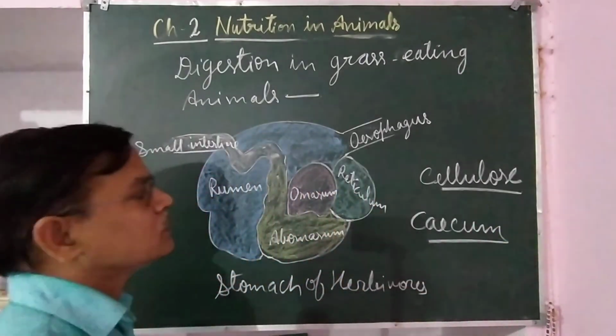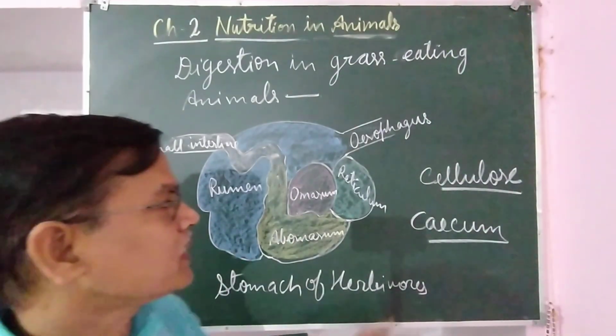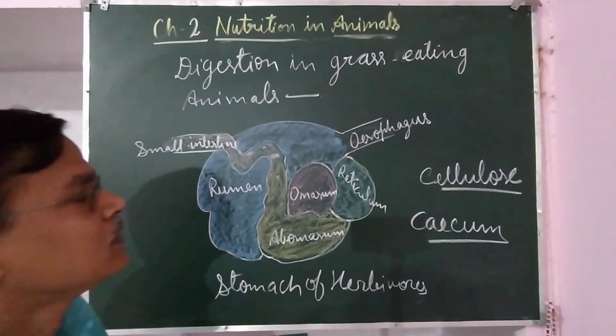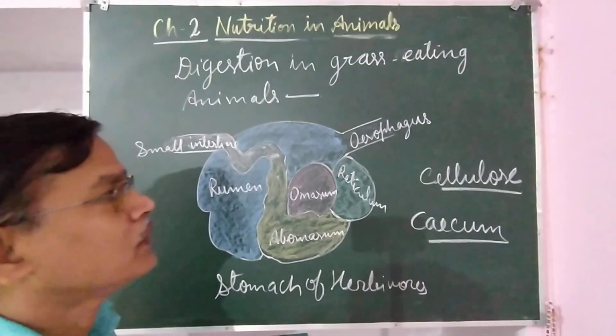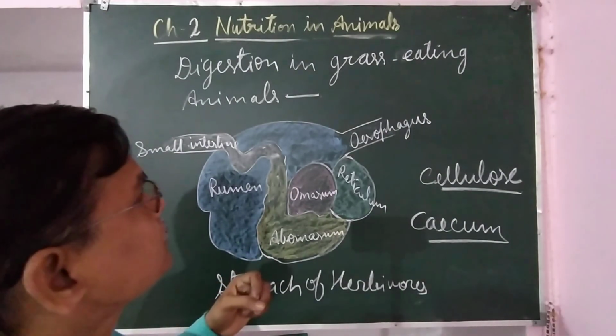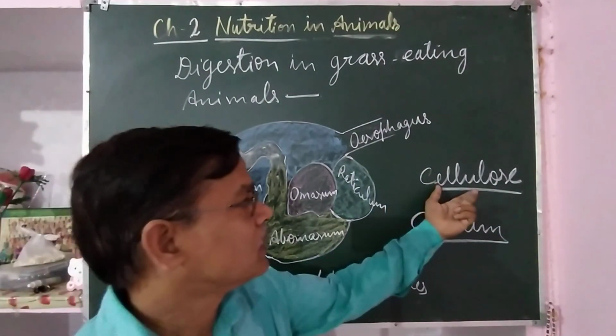This cecum also has a special type of bacteria, called cellulose digesting bacteria. These bacteria are not found in human beings and carnivores, so human beings are not able to digest cellulose.